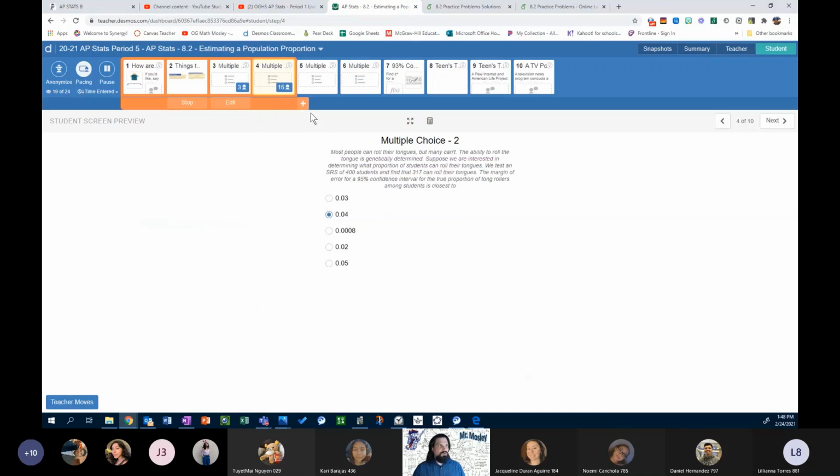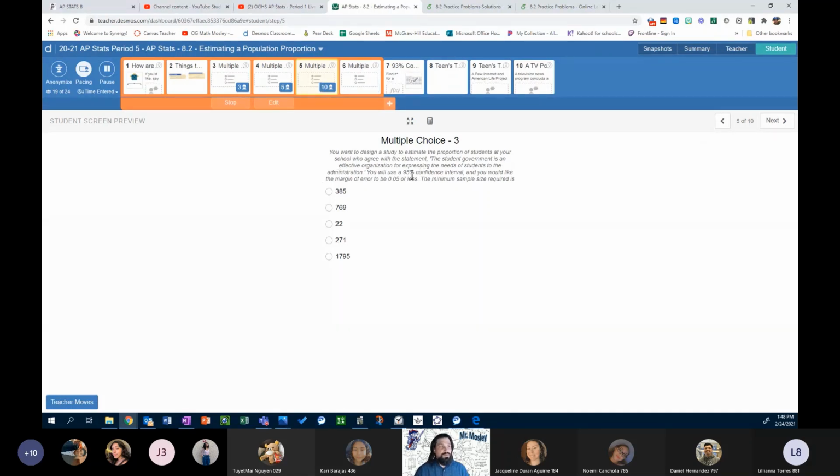So now we're going to move to the next two questions. We have two more multiple choice questions here. The third one: you want to design a study to estimate the proportion of students at your school who agree with the statement, the student government is an effective organization for expressing the needs of students to the administration.